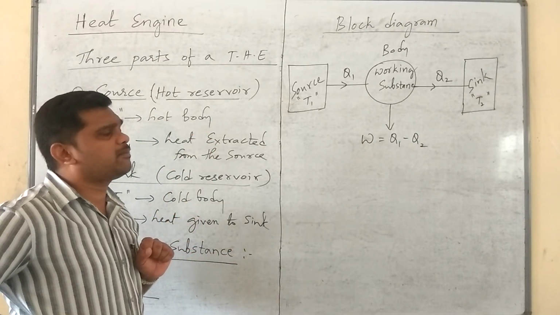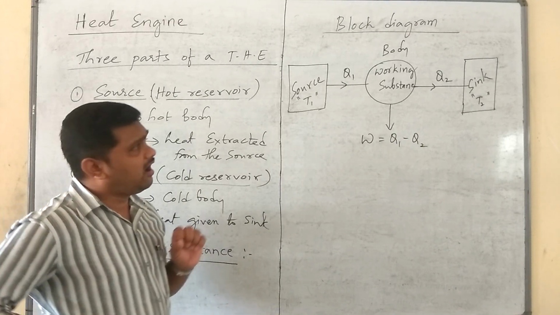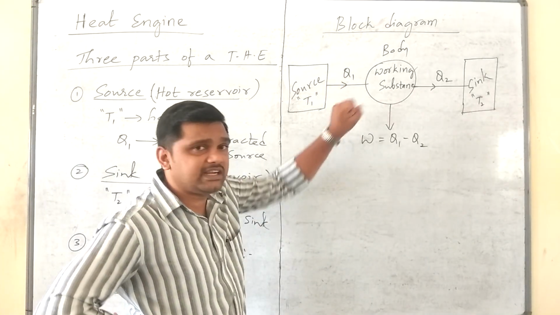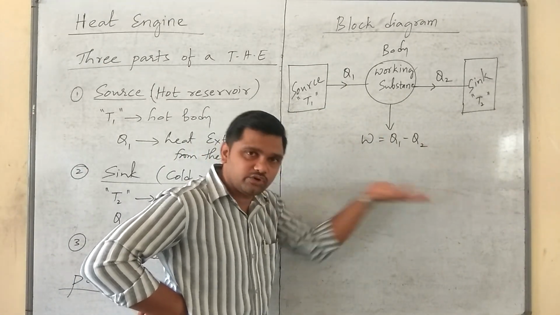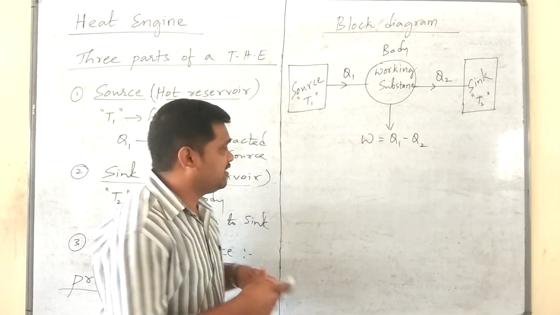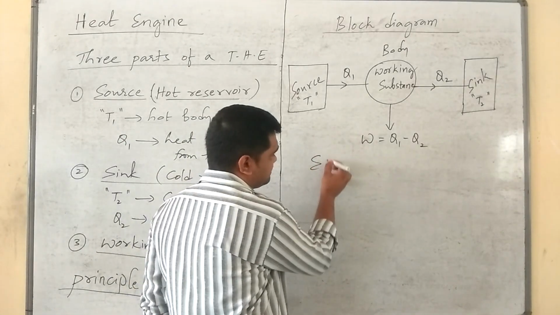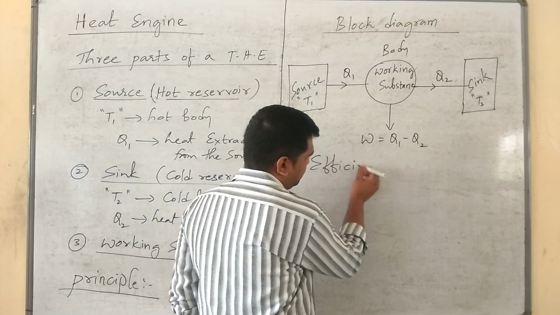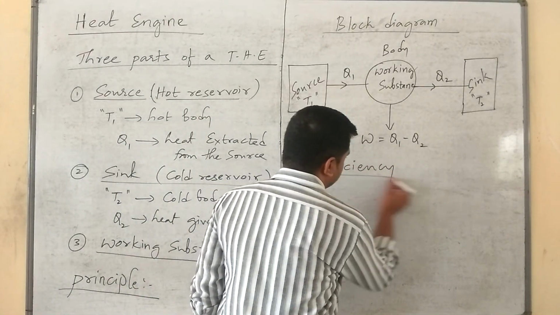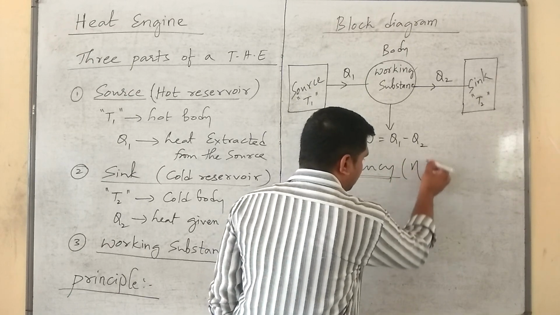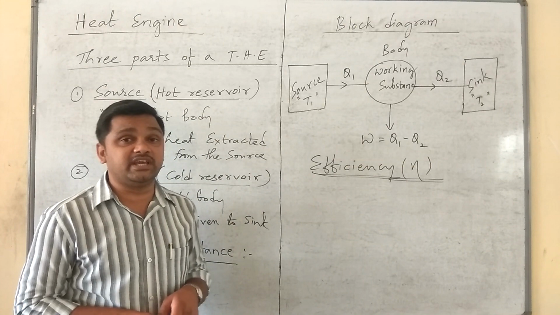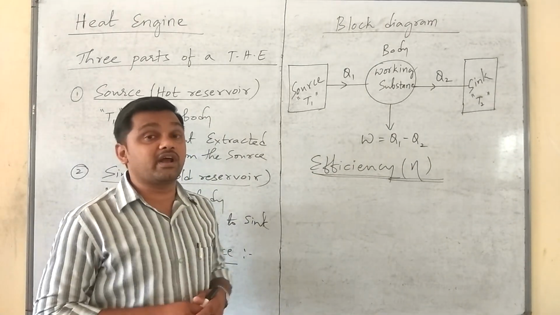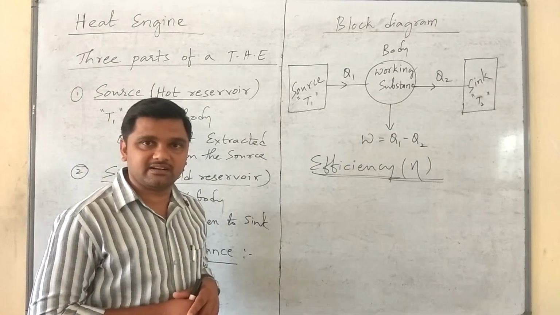Now if we talk about the efficiency, how much heat energy it is absorbing and how much work it is going to do, based on that we explain the efficiency. Efficiency here is denoted by eta. You might already have heard about the efficiency of an engine in your work, power and energy chapter.